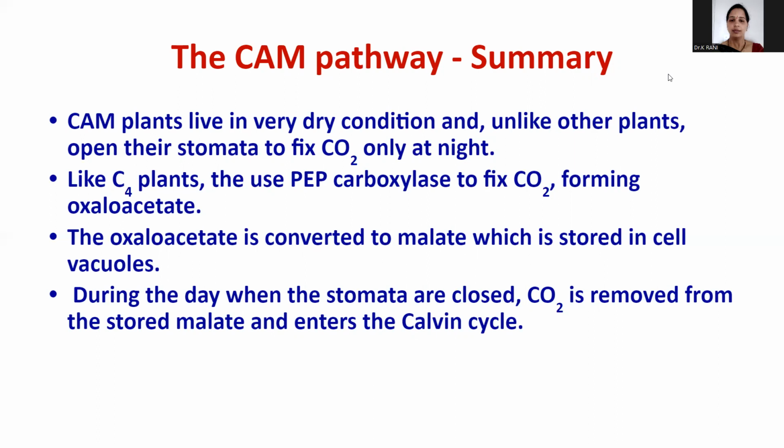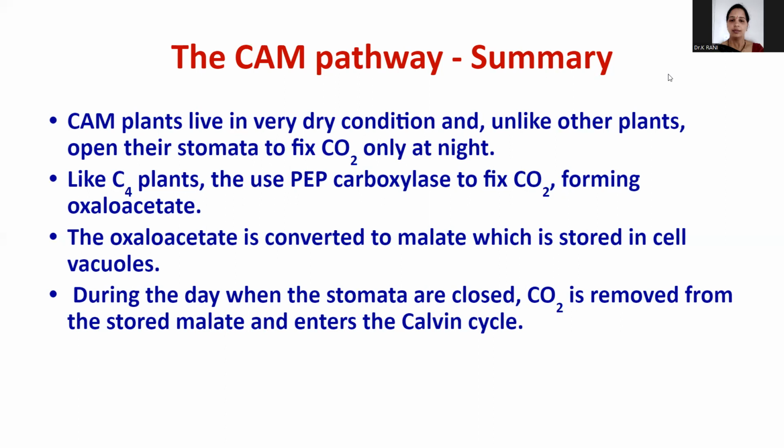CAM plants and C4 plants both resemble each other in showing CO2 assimilation. In both plants, they incorporate the reductive pentose phosphate and C4 dicarboxylic acid pathway. But in C4 plants, the two cycles are found separated, one in the mesophyll cell, while the other is in the bundle sheath cell. Contrarily, in CAM plants, both pathways are found in the mesophyll cells, but the timings differ.